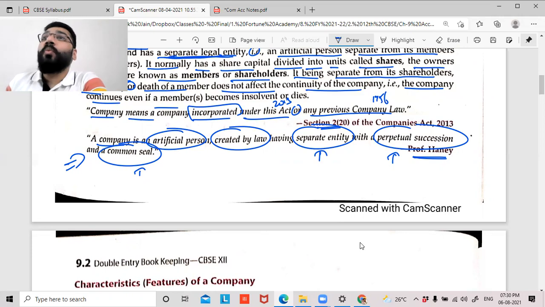Reliance Jio, what is it known as? It is called Jio. Jio company is ultimately owned by whom? Reliance, no? Jio is a brand from Reliance. People know it through its common seal. What is the common seal of that particular company? Jio. So all the documents or all the agreements which companies enter into have to have its common seal.